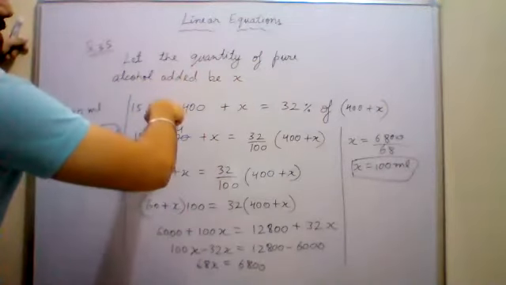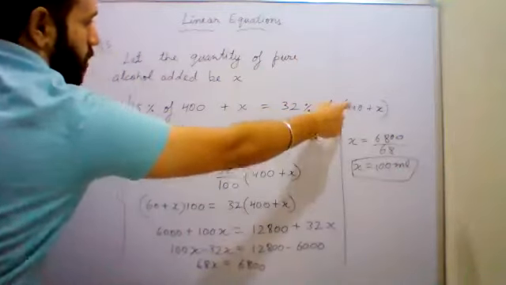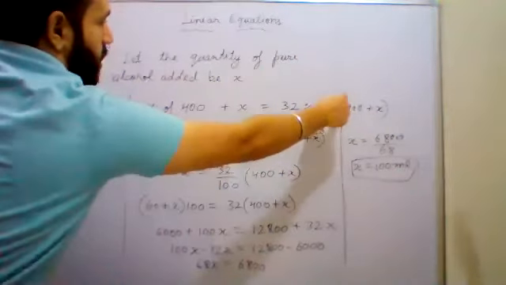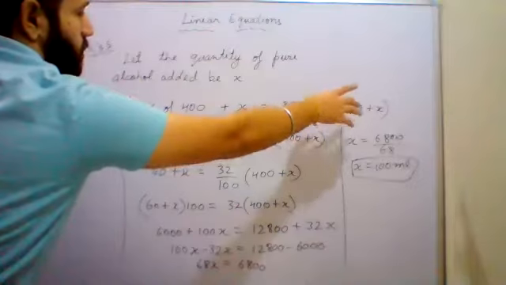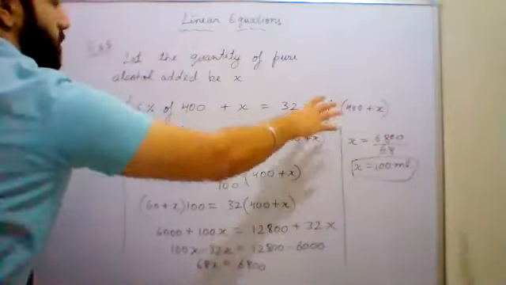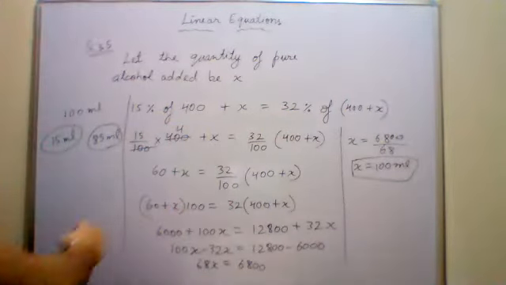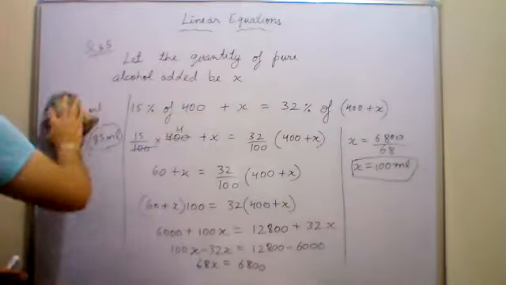Then I get a 32% solution of the total quantity of the solution, which is 400 plus x now. 32% of 400 plus x. Okay. So this is the equation. Now we can solve the equation.